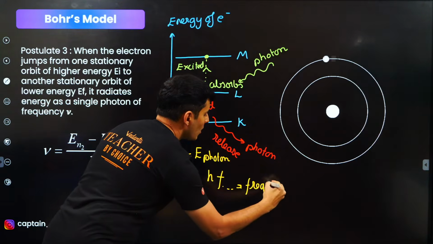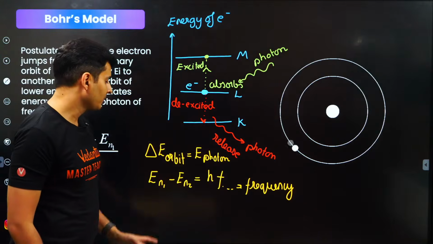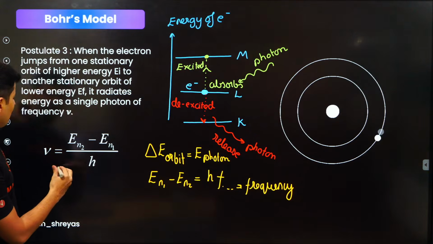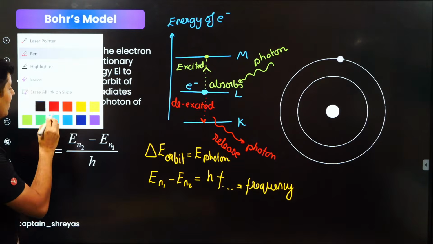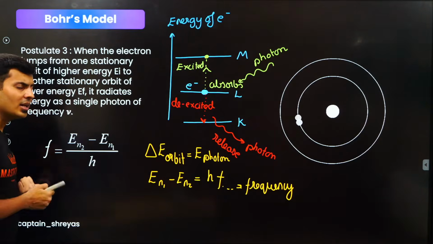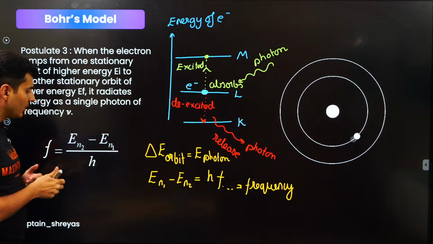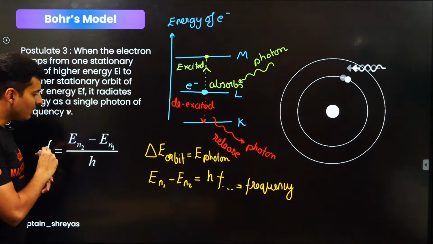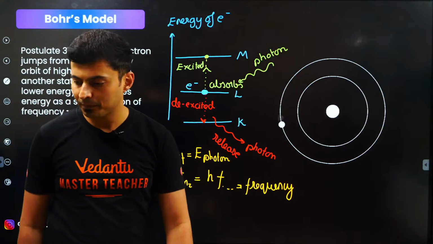F is the frequency of the light which comes out of it, or the frequency of that photon. Using this only you get this. Some books use nu, but I do not use that symbol because it is confusing with velocity. So I'm going to use the symbol F for frequency. In chemistry, nu is used because speed is not there in chemistry most of the times. But in physics, nu often resembles speed v. That's why we use the symbol F in physics. Everybody fine till this point?